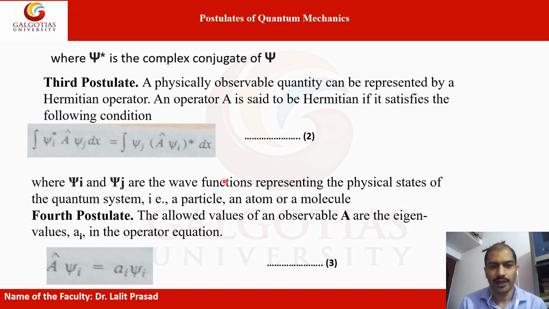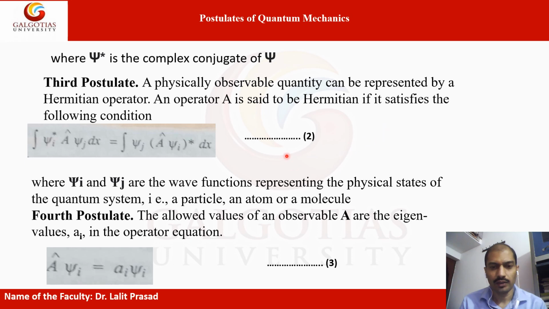In quantum physics there is an overall derivation for each and every postulate, and their application with different systems.